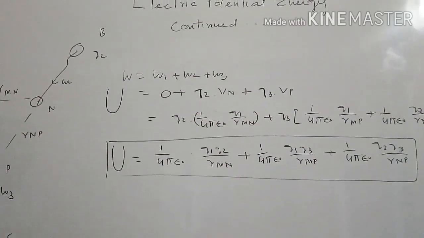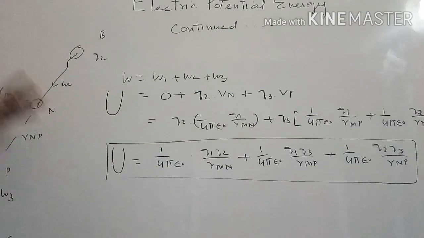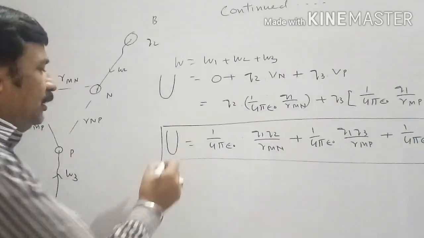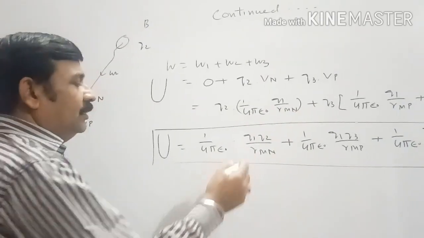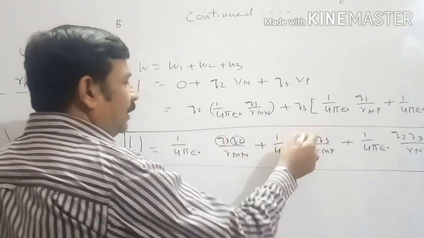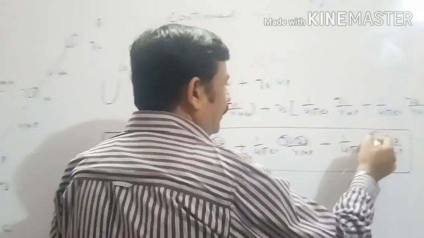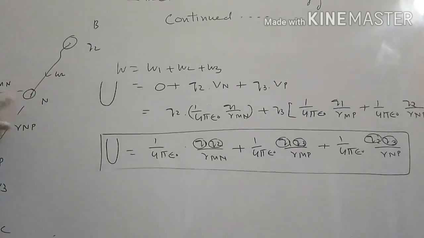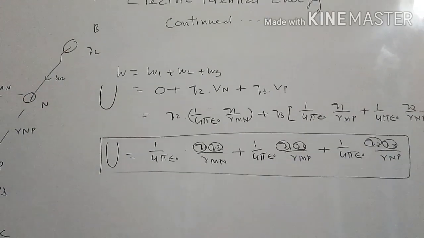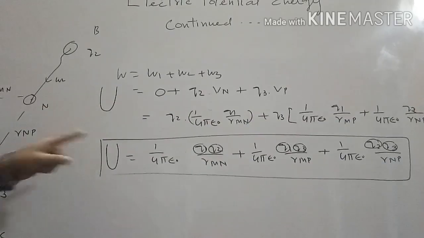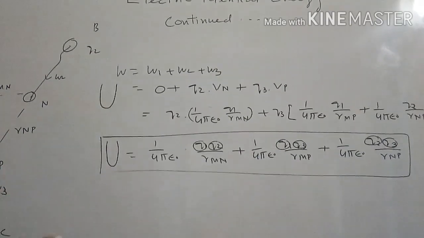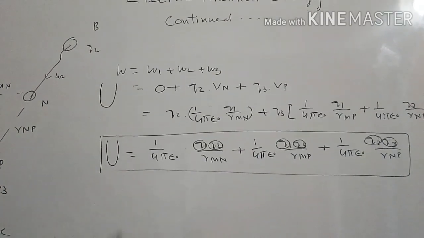Similarly, we can find the total potential energy of a system having 4 charges, 5 charges and so on. Now here, since potential energy is a scalar quantity, these charges will be taken with proper sign. This is a very important point. If both charges are positive, they will be taken with positive sign. If Q3 is negative, it will be taken with negative sign everywhere. Please try to remember this.